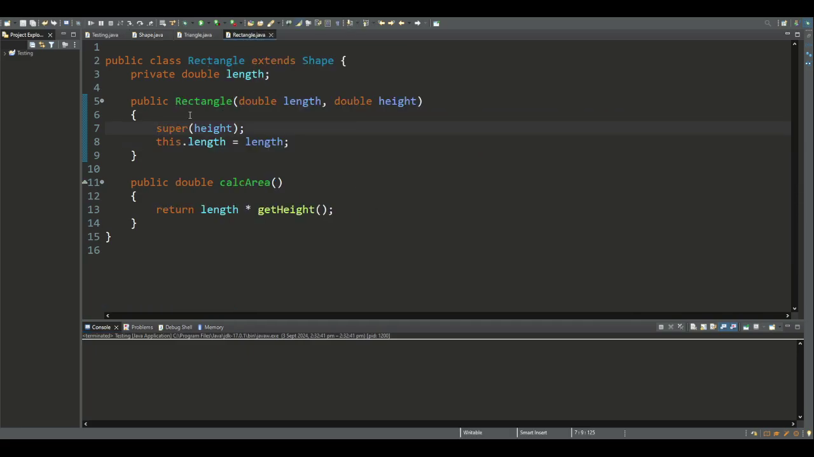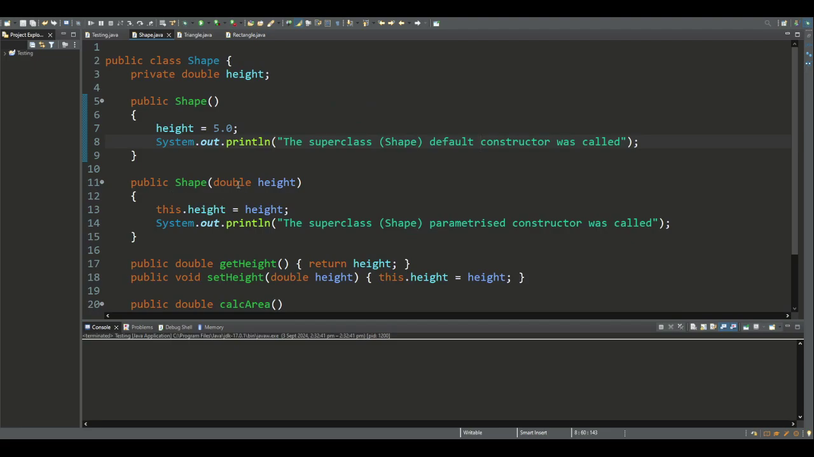Now if we go to our rectangle class, we see that the shape constructor is not inherited. And in general, constructors are not inherited in Java. The superclass constructor can be called from the first line of the subclass constructor by using the keyword super and passing in the appropriate parameters. So here we expect that the parameterized constructor will be invoked because we've called super with a single double parameter being height.